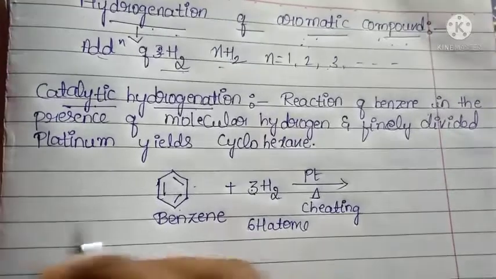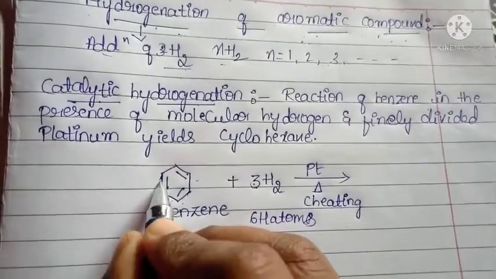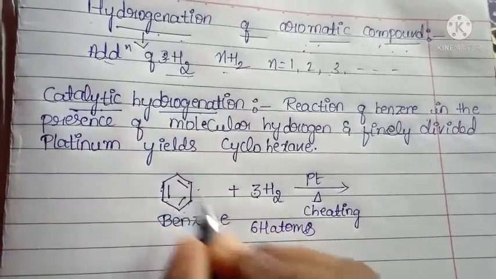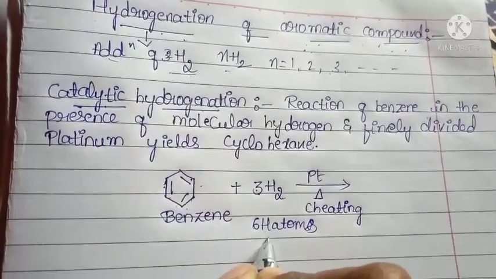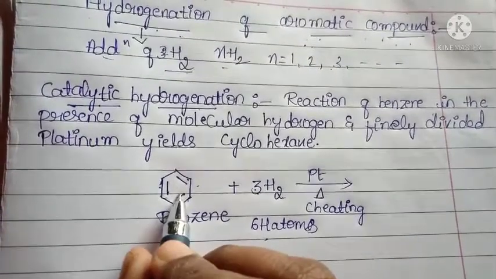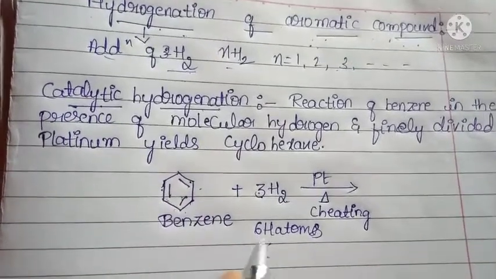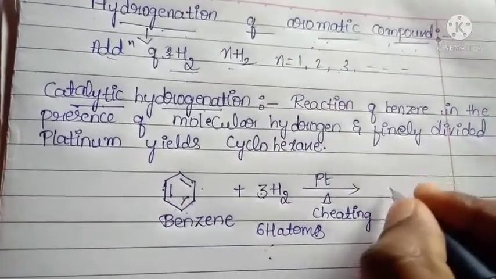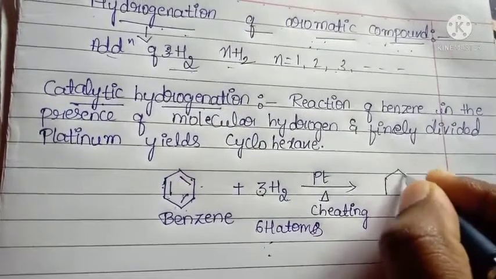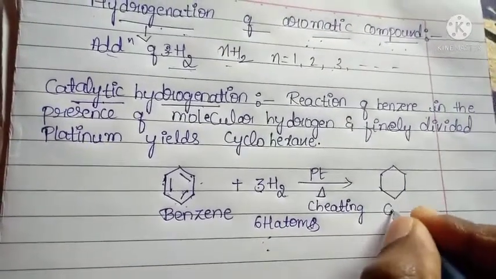Here one hydrogen atom should be added to one carbon atom. There are 6 carbon atoms, and here also 6 hydrogen atoms are there. So one hydrogen atom should be attached to one carbon atom. So 6 carbon atoms have 6 hydrogen atoms. So it gives what?